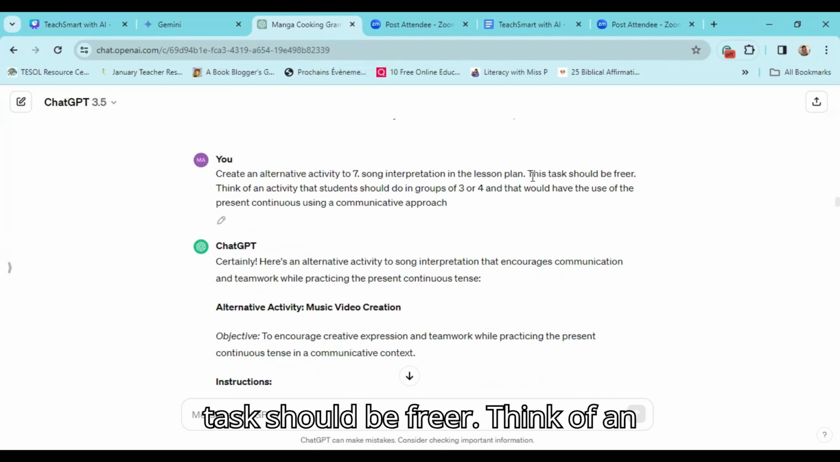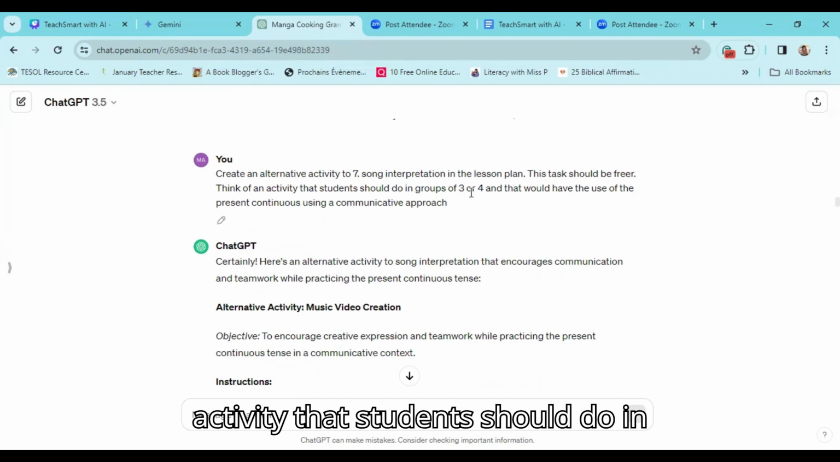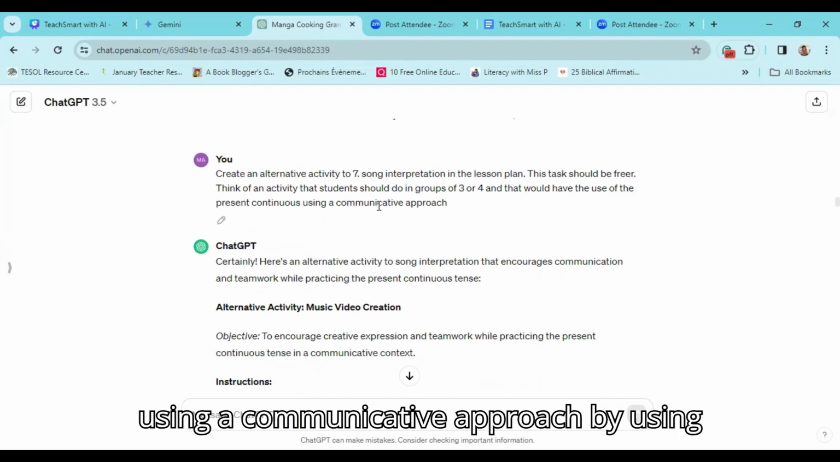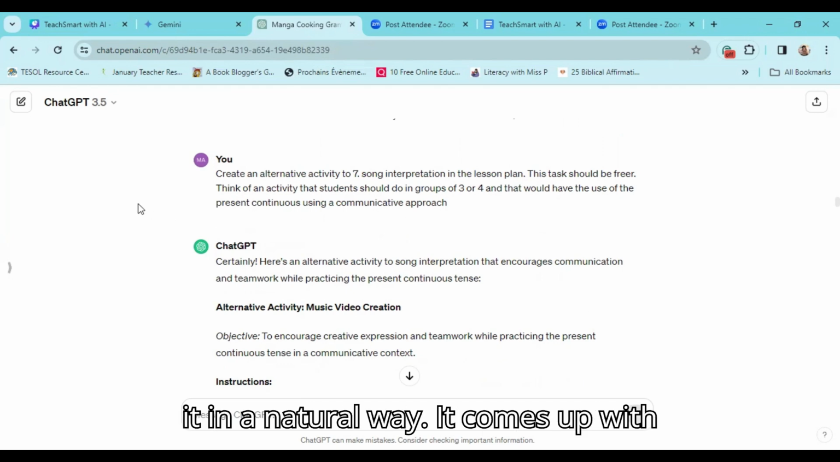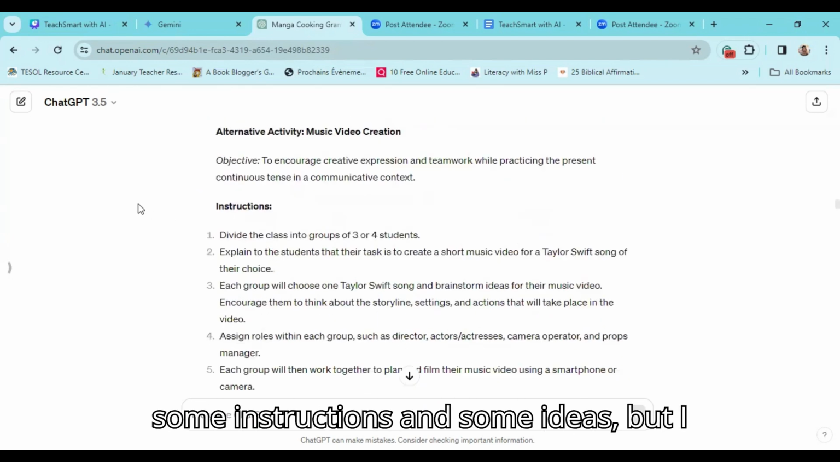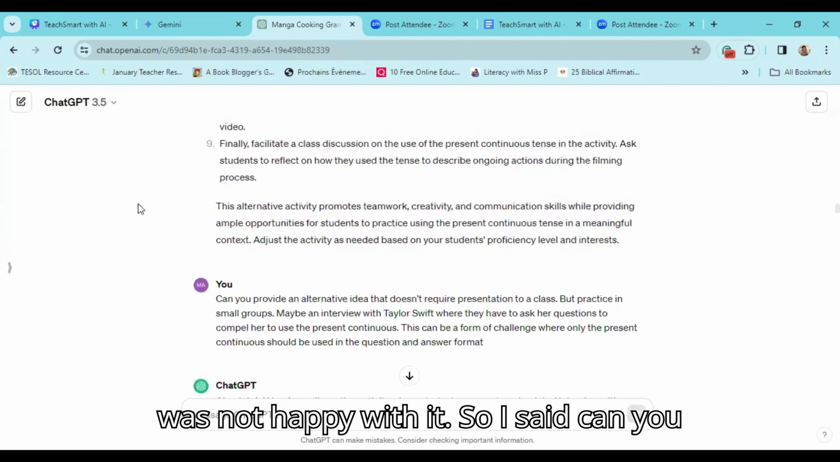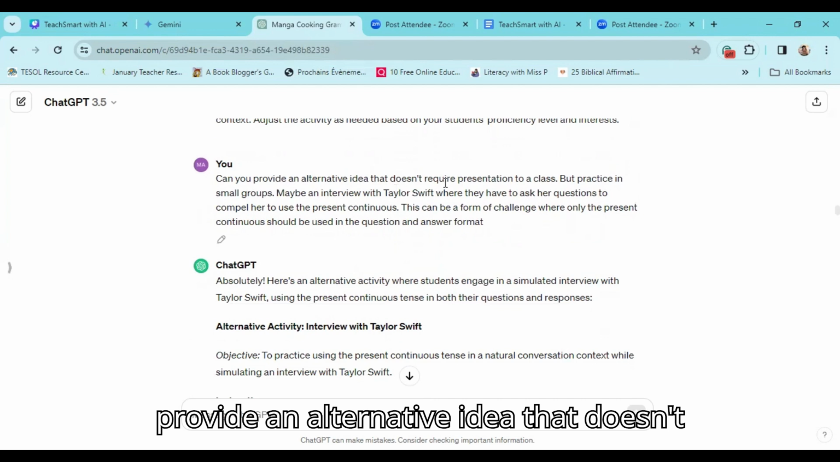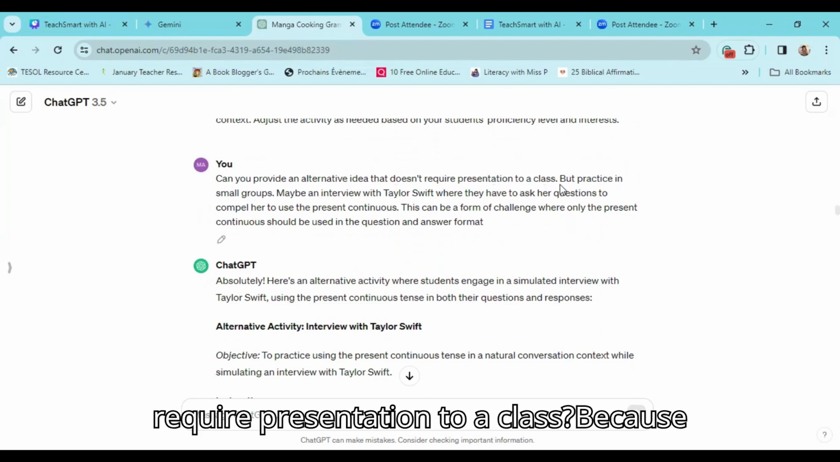So I said this task should be freer. Think of an activity that students should do in groups of 3 or 4 that would have the use of the present continuous using a communicative approach. So using it in a natural way. It comes up with some instructions and some ideas, but I was not happy with it. So I said, can you provide an alternative idea that doesn't require presentation to a class?